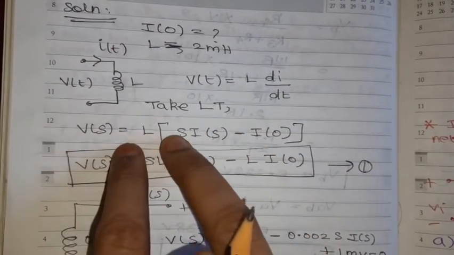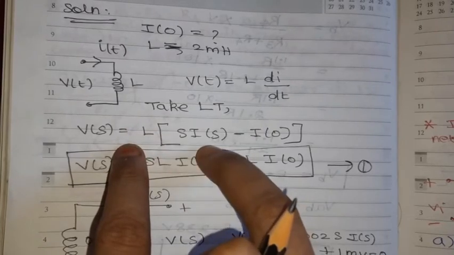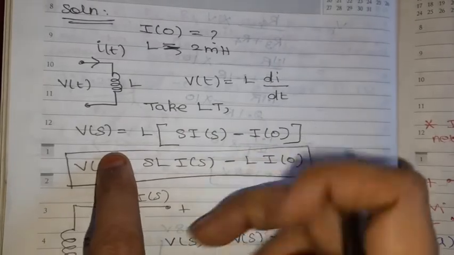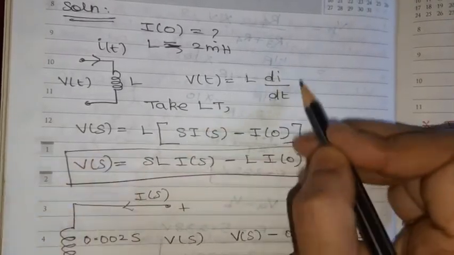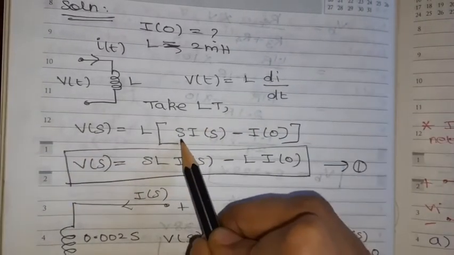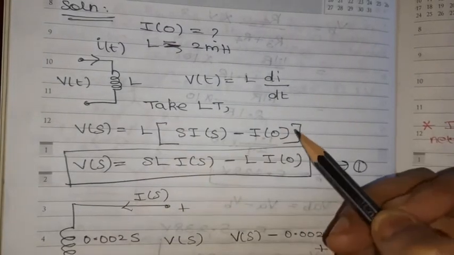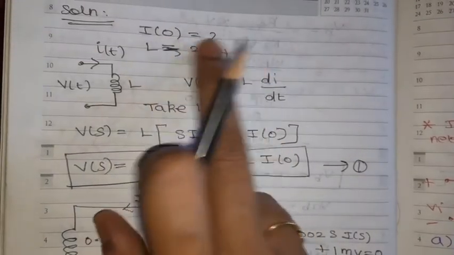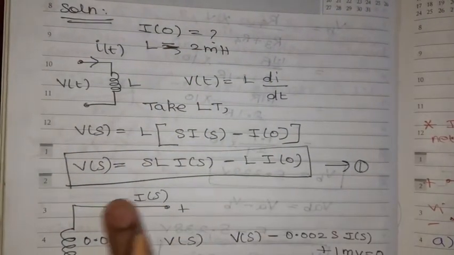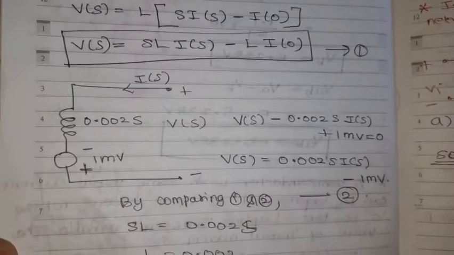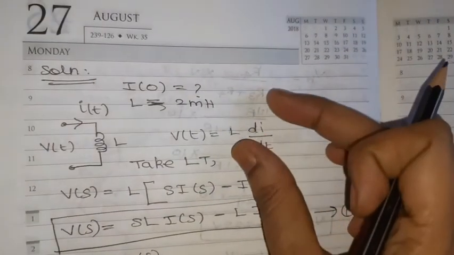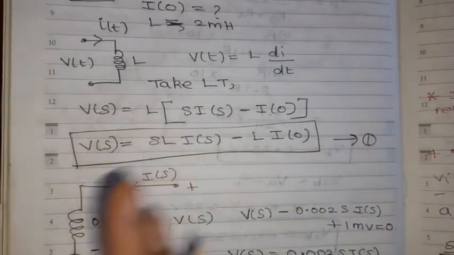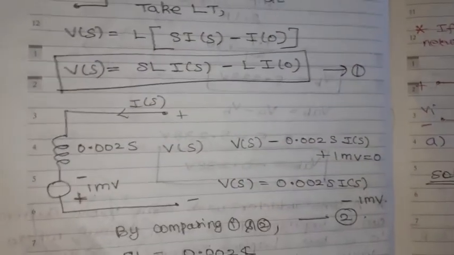V of s is equal to L into s into I of s minus L into I of 0. L is common. By taking di by dt, how can we write? s into I of s minus I of 0. So that I of 0 only we are going to find out, the initial current. So take this as equation 1. Then this is a general voltage equation, the voltage and inductor relationship. So let it be equation 1.